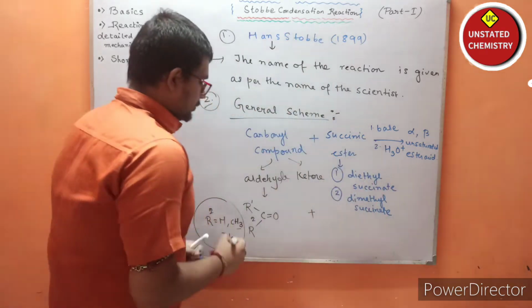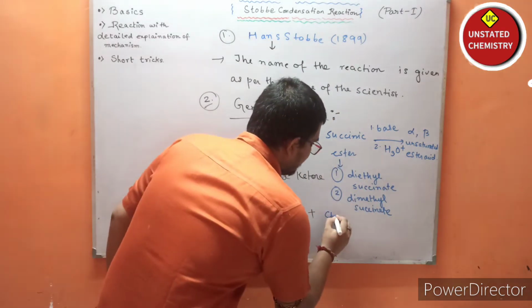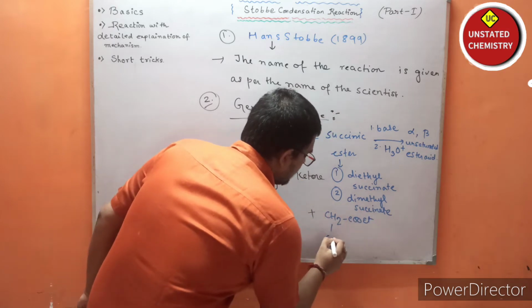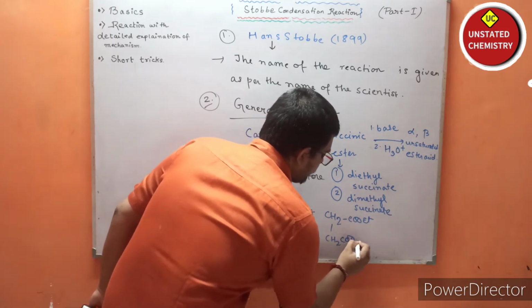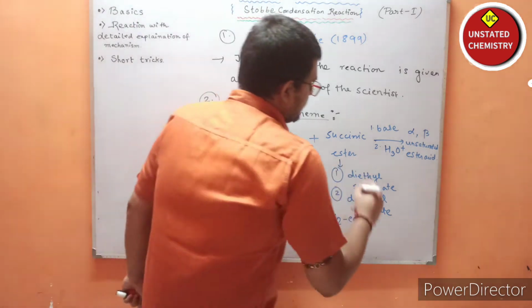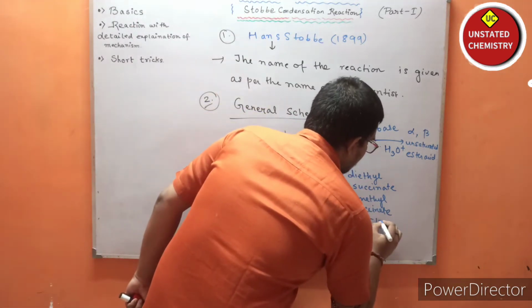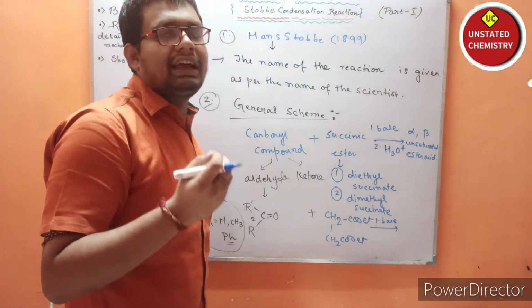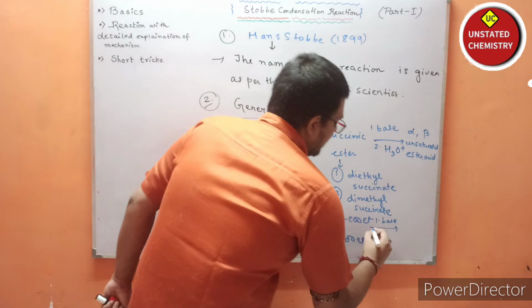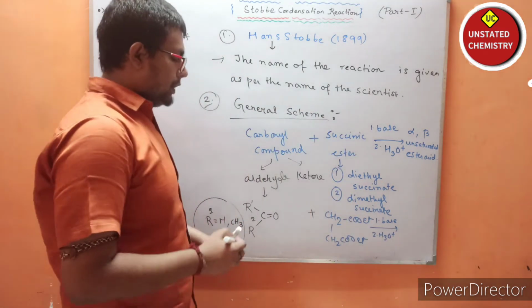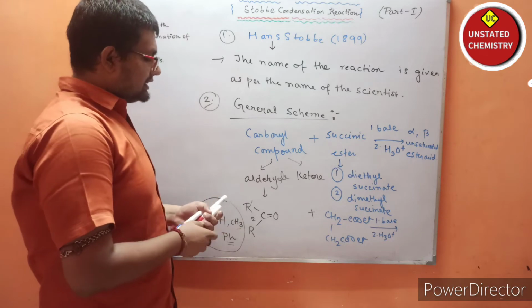Okay, so if I take diethyl succinate and a base, and the base can be sodium hydride, sodium ethoxide, or tertiary butoxide, and lastly the workup, acidic workup or hydrolysis, we will generate what?